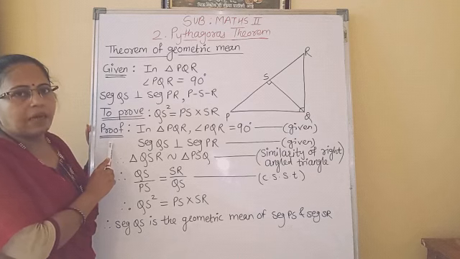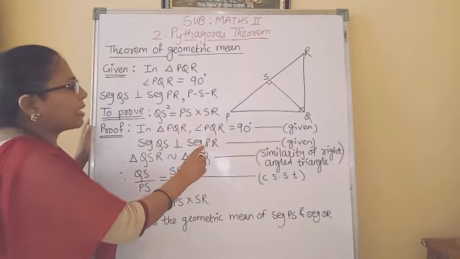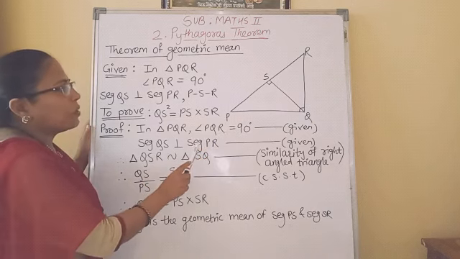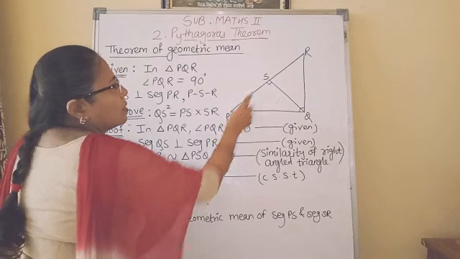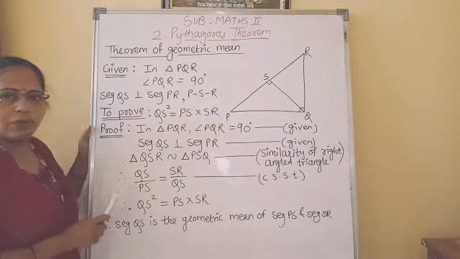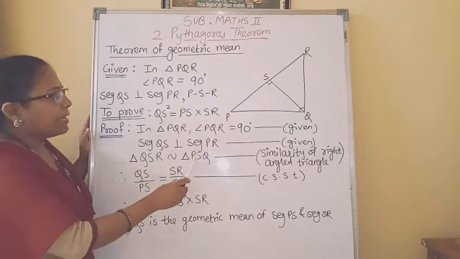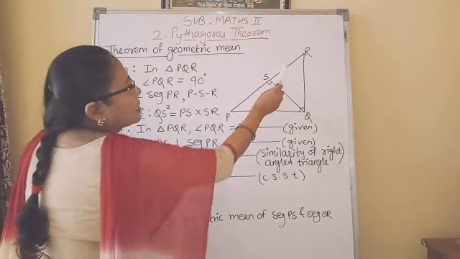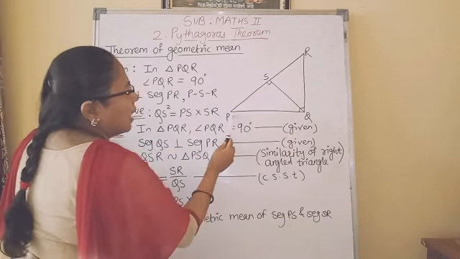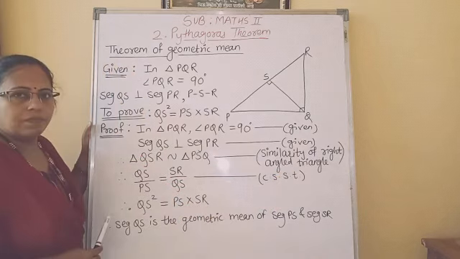Just now we studied the similarity in right angle triangle. In triangle PQR, angle PQR is 90 degrees and segment QS is perpendicular to segment PR. So these two small right angle triangles are similar to each other. Triangle QSR similar to triangle PSQ, and the reason is similarity of right angle triangles.